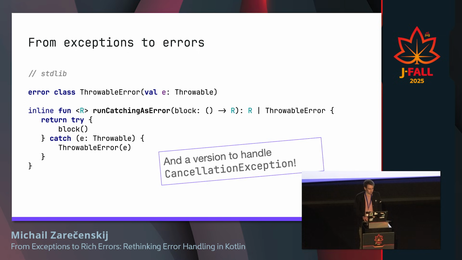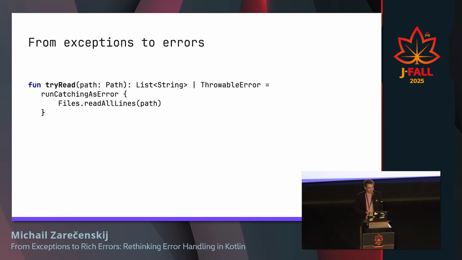And of course we will add a version for cancellation exception so that we don't repeat the mistake we made in coroutines. Then when we have some API, like readAllLines, that can throw a bunch of IO exceptions, and we don't want to deal with the exceptions and want to be more explicit, it's now possible to just invoke this runCatching as error, which will catch all the exceptions and transform them into our rich error.